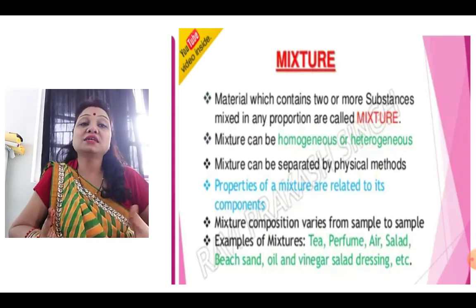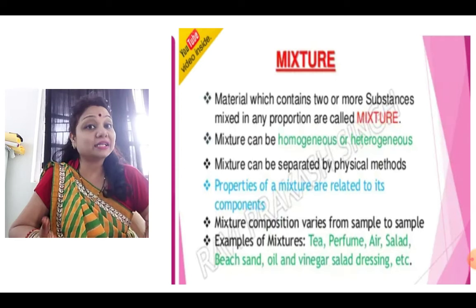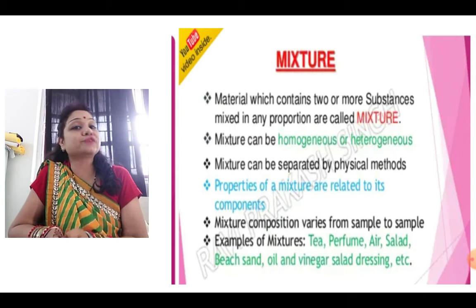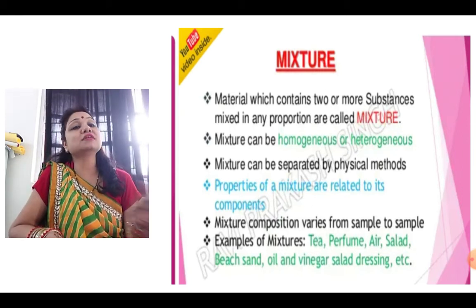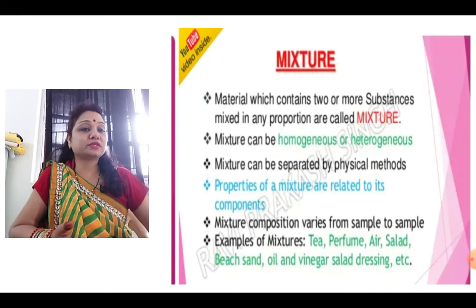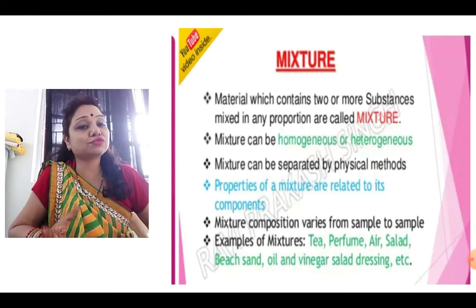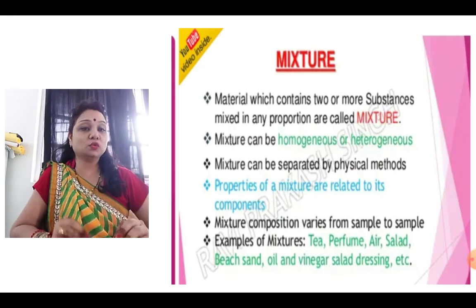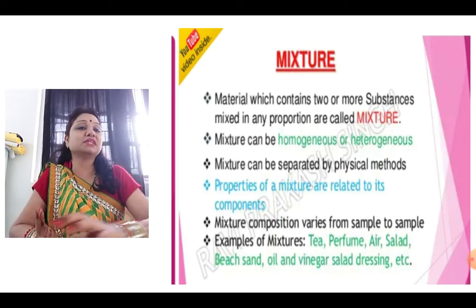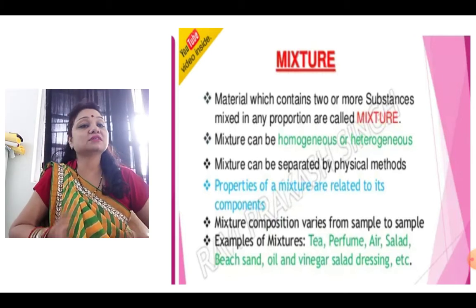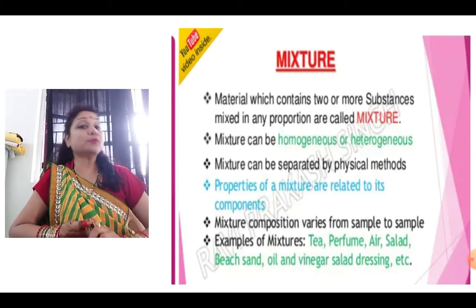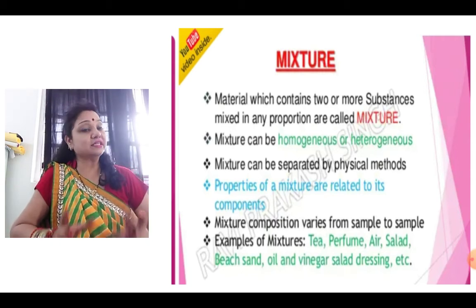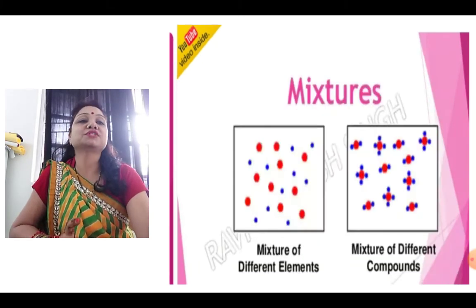Examples are tea, perfume, air, salad. Now if you make salad, relating to your real life, you can have more of cucumber, less of beetroot, less of carrot, more of spinach, any ratio can be there. But if you are making something like kheer, the ratio should be fixed, like more of milk, the same amount of rice, and the sugar, everything should be in a proper ratio. But in salad it can be in any quantity. So that is a mixture. That is the main difference between compound and mixture.